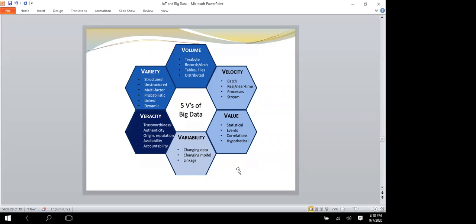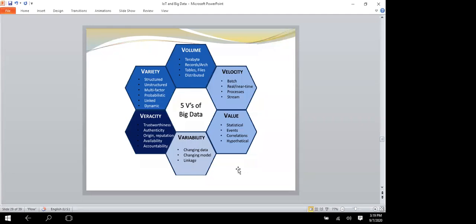Volume means terabytes of data, and it is now exceeding terabytes, going to exadata. A massive amount of data has to be stored.